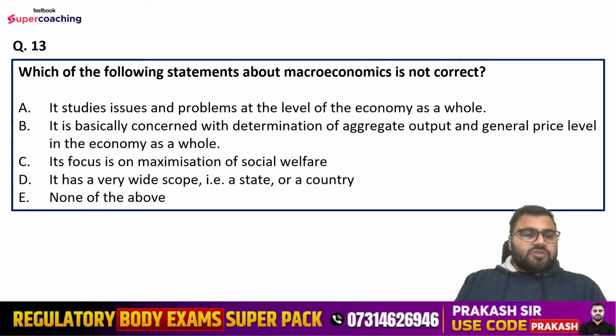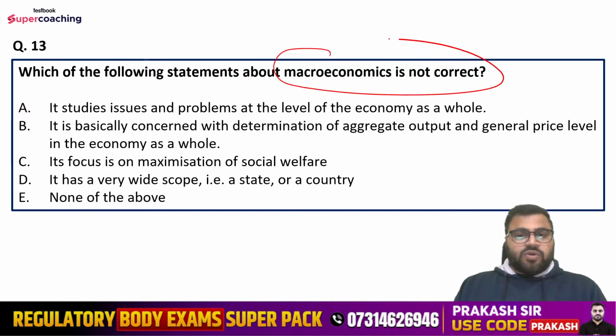Got it? Question number 13 is, which of the following statements about macroeconomics is not correct? So basically we are looking for the incorrect statement. Options are: it studies issues and problems at the level of the economy as a whole; it is basically concerned with determination of aggregate output and general price level in the economy as a whole; its focus is on maximization of social welfare; it has a very wide scope, that is state or a country; or none of the above. So what do you think, guys? What can be the correct explanation here?